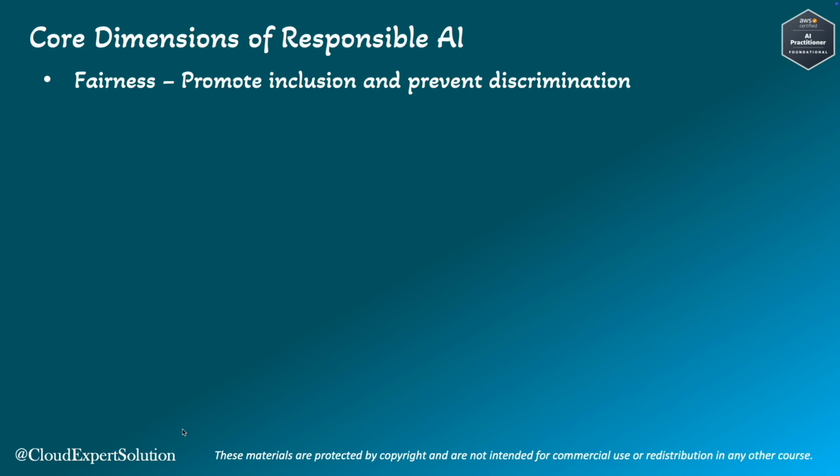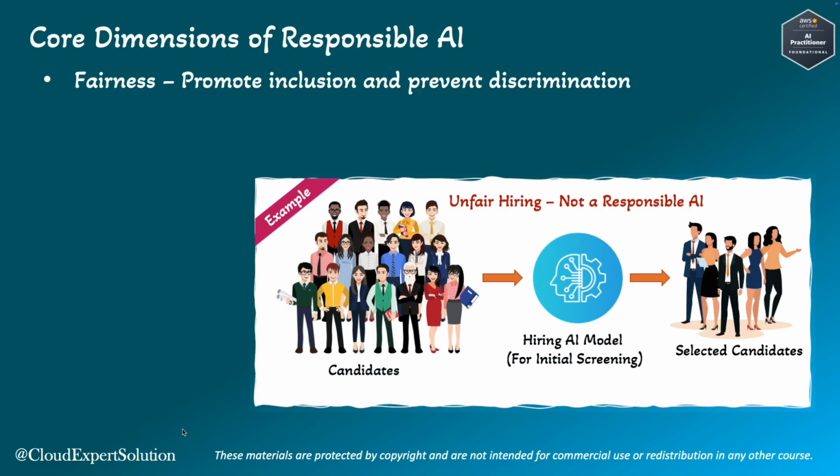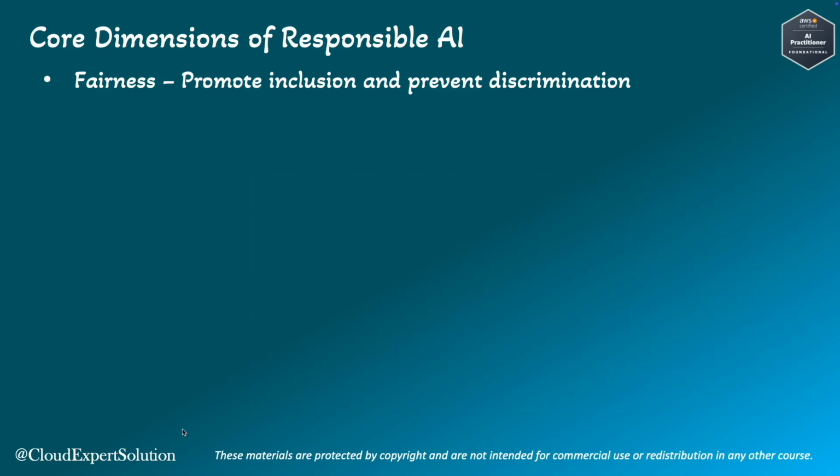To start with fairness. Fairness in AI means ensuring that the AI system does not favor or discriminate against any group of people. As we saw in our previous example, we have a hiring AI system used by a company to screen job applicants. If the system is fair, it will evaluate all candidates based on their qualifications and experience without bias towards their gender, race, or age group. That will ensure that everyone has an equal opportunity to be considered for that job.